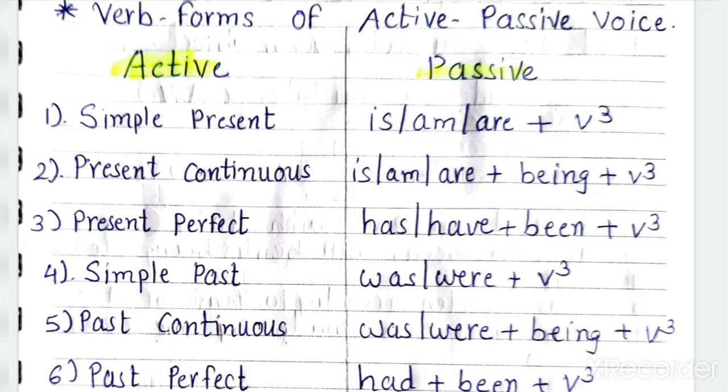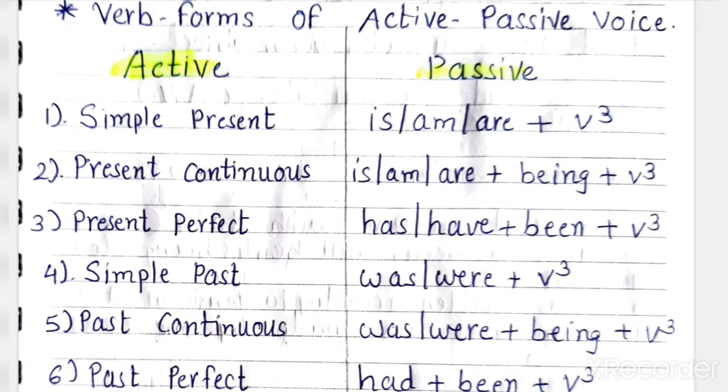So what is the passive form? According to the person, you will write the to be form of present tense. It means is or am or are according to the person, plus v3. Students, here is an important note: in passive voice always the past participle form of the verb is used. So in passive voice, don't be confused, you have to write the third form of the verb. This is the important notice.